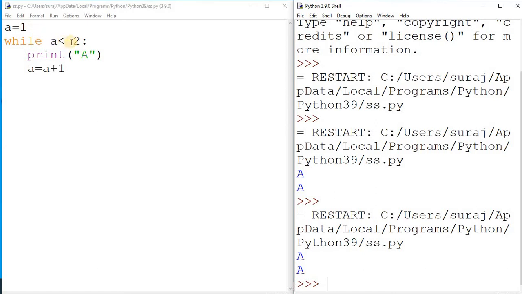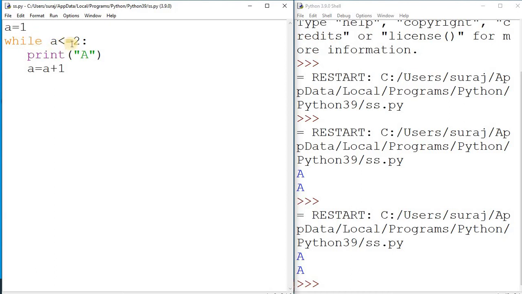Now you understood, because of this condition we got the output. So what happened exactly here: a is equal to 1. Once this value is initialized, that initialization part is important. Next is the condition of the while loop, represented as a less than or equal to 2, meaning it will repeat up to 2, starting with 1. That initialization part is checked only once. Okay, keep that in mind.